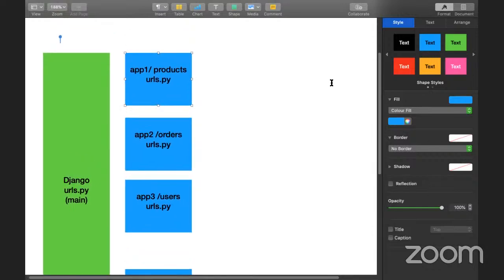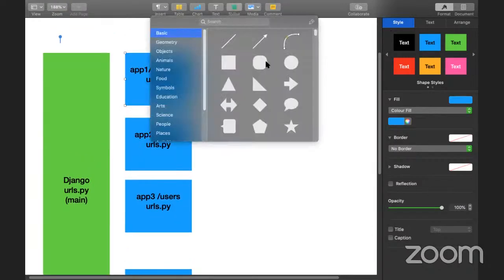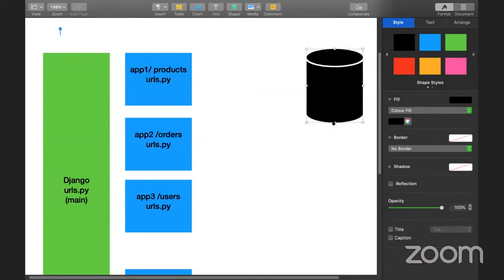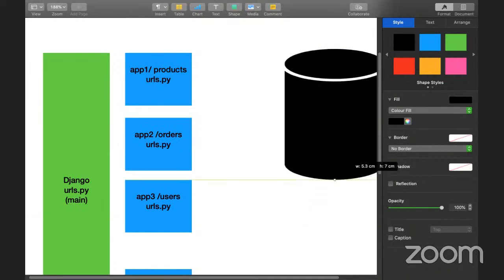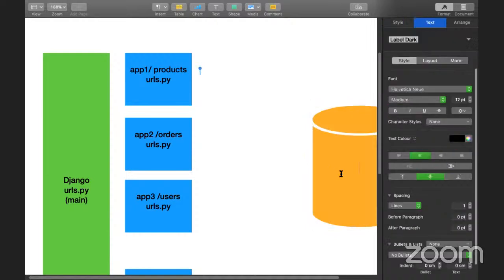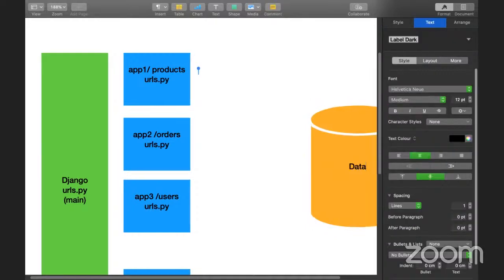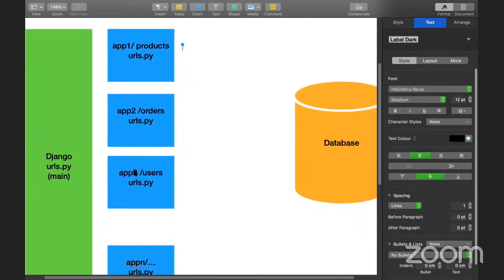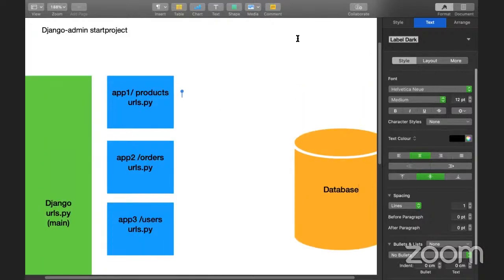So what I'm going to do, let me do something here. I'm going to take a database, just create a database. This database I will use as a bigger one, so I will put it as a centralized database. I will say it is one database only. So we can use one database here. From this, there is Django. From Django, I'm connecting to the multiple apps through the URLs. From each URL, I will navigate to the different model, view, and template.